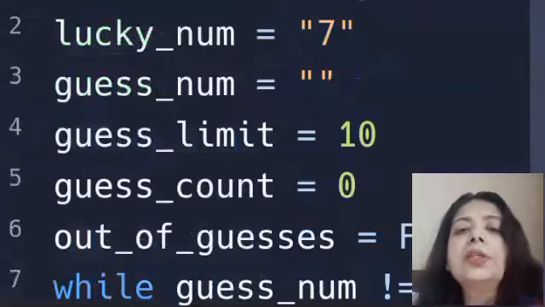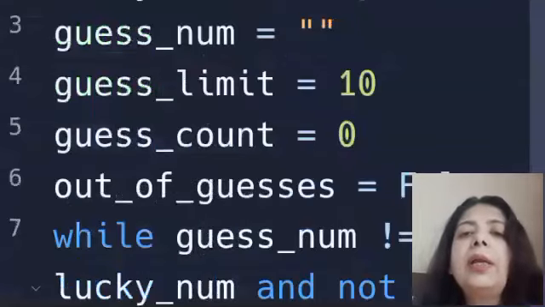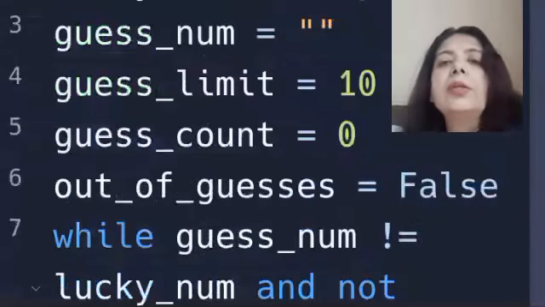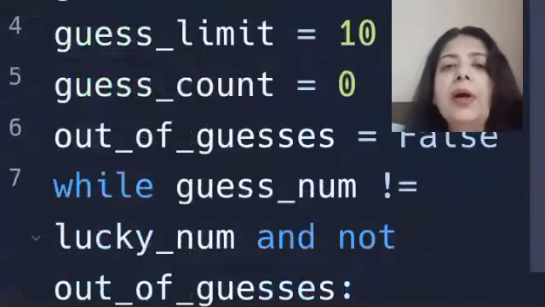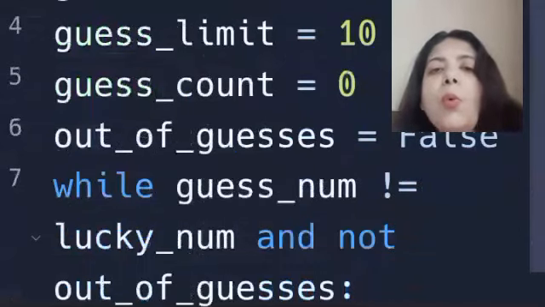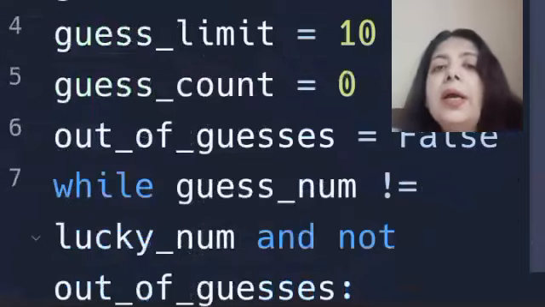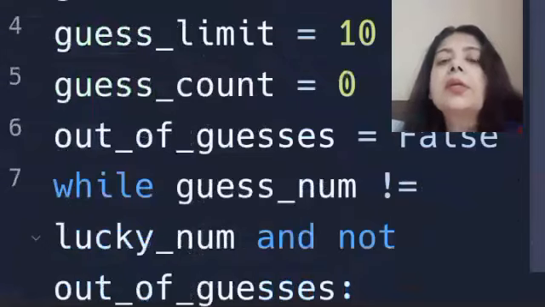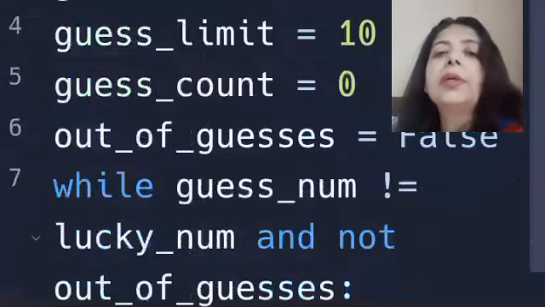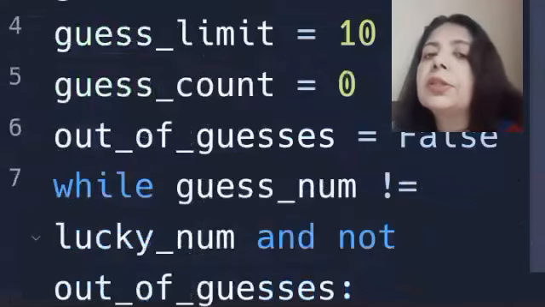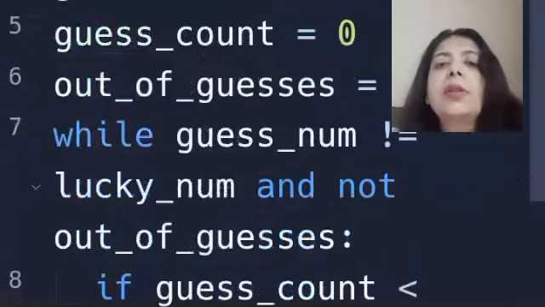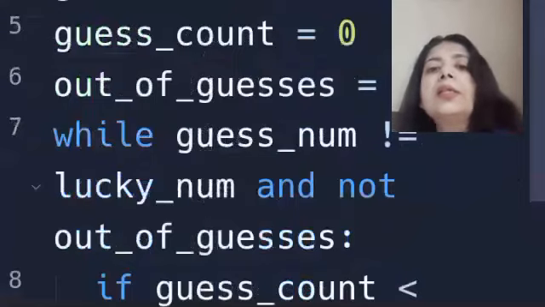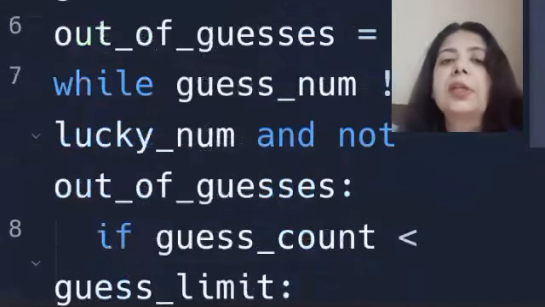what is the condition that we have to keep in mind? Sorry, I was blocking the screen. So out of guesses is false, then while the guess number is not equal to the lucky number. That means the guess number has not become the lucky number yet, as long as it is not guessed right, and as long as you are not out of the guesses. Out of guesses means you have not yet reached the 10 guesses.